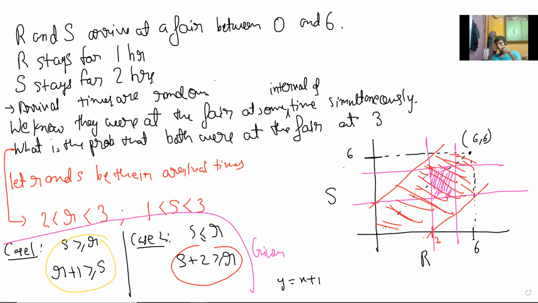And the favorable part is that pink region, pink square or pink rectangle. So the final answer would be the area of the pink region by the red region.